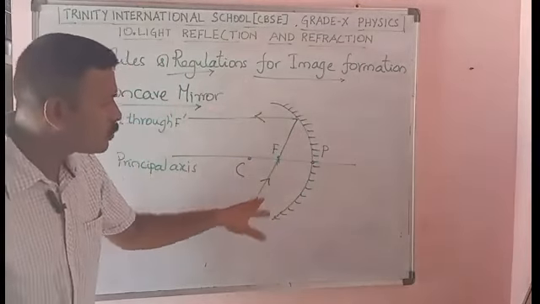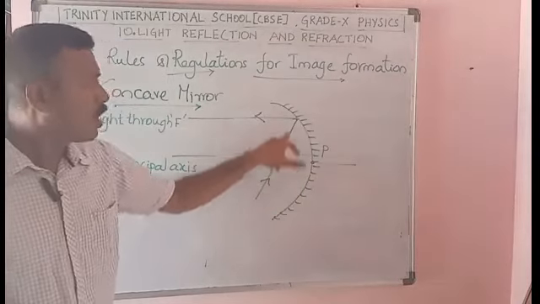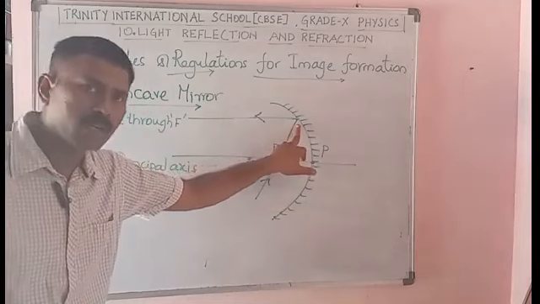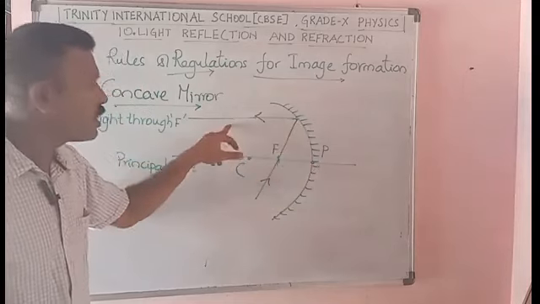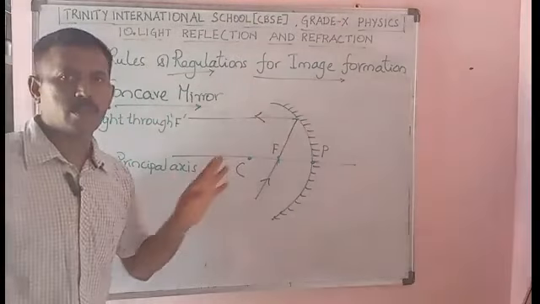So a light ray that is passing through the principal focus, after reflection from the concave mirror, will travel in parallel to the principal axis. That's the second one.